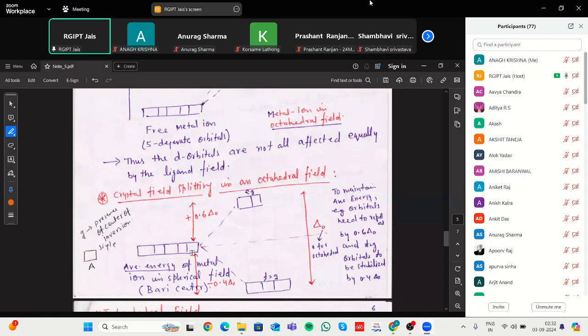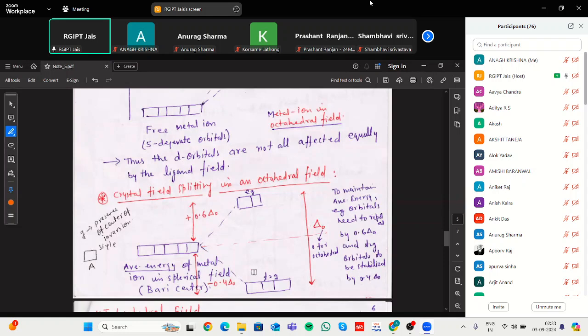In this octahedral field, the d orbitals split into eg and t2g energy levels. From the barycenter, the eg level is at plus 0.6 delta octahedral, and the t2g level is at minus 0.4 delta octahedral.